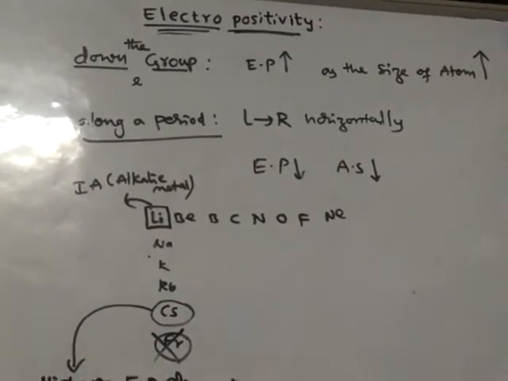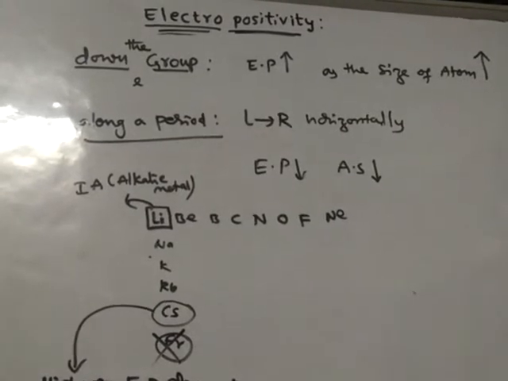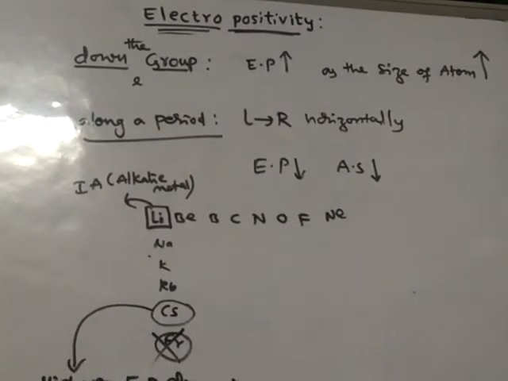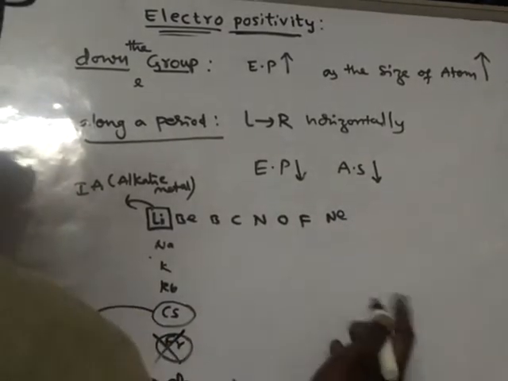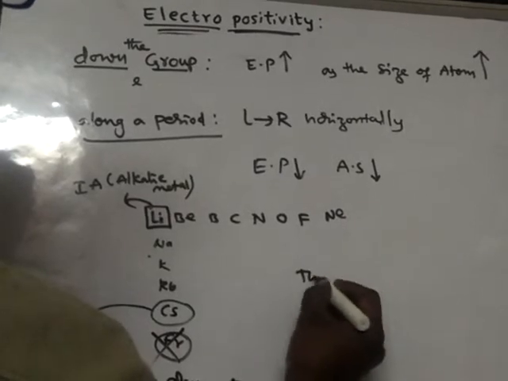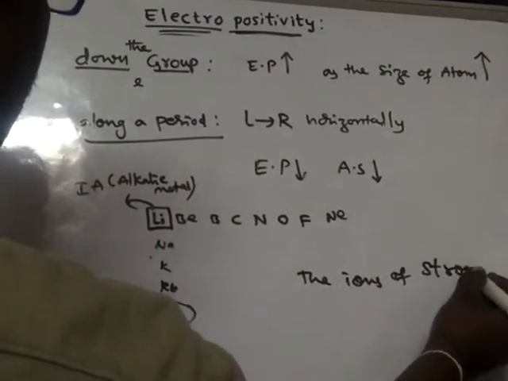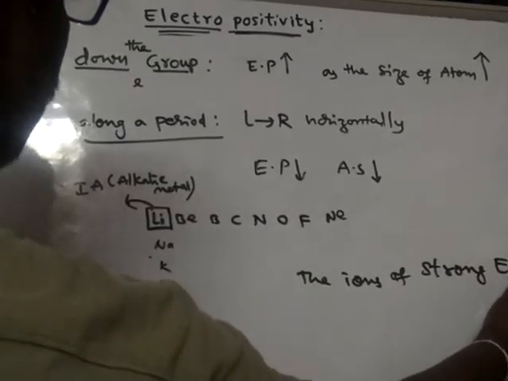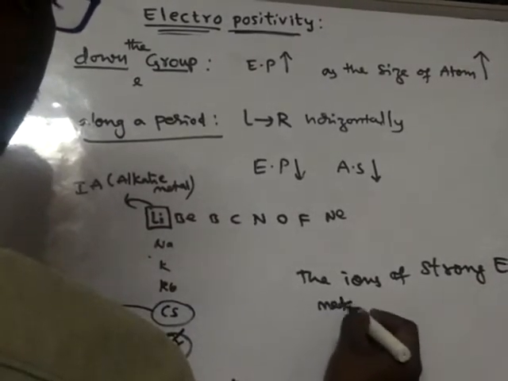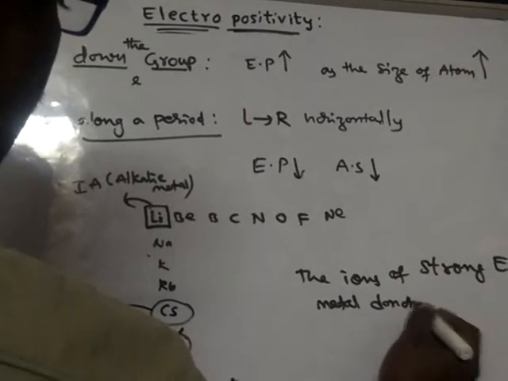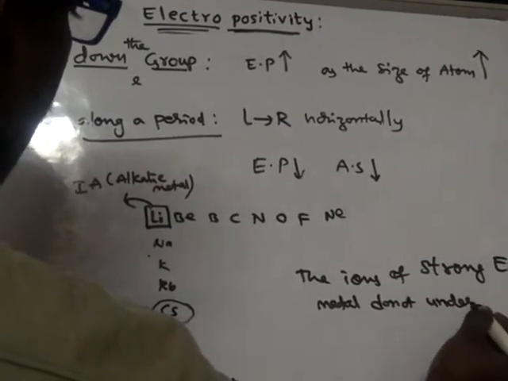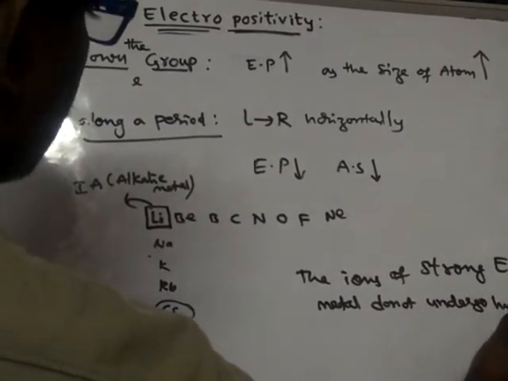One more thing: the ions of strong electropositive metals do not undergo hydrolysis.